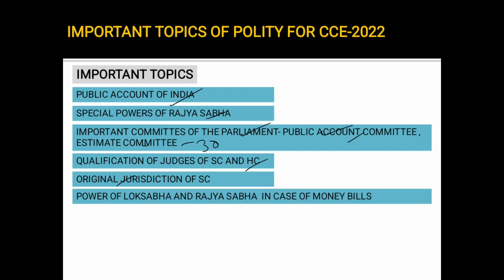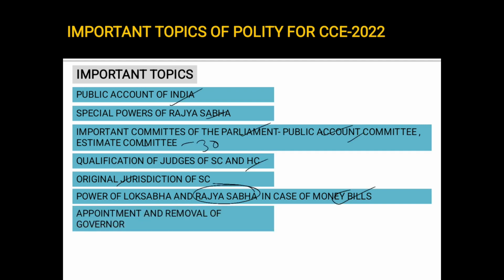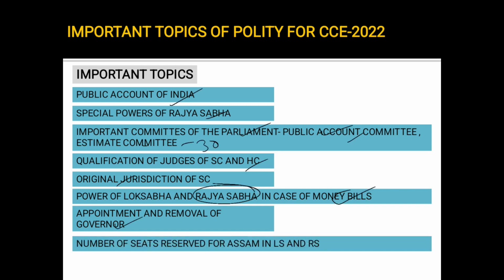Next, the power of Lok Sabha and Rajya Sabha in case of money bill is a very important topic. Whether the Rajya Sabha has any power on a money bill. Where can a money bill be introduced? Whether it can be introduced in both Lok Sabha and Rajya Sabha or only in the Lok Sabha. So these are important. Next, appointment and removal of governor. Who can appoint a governor? Who is eligible for being a governor? How can he be removed from the position?